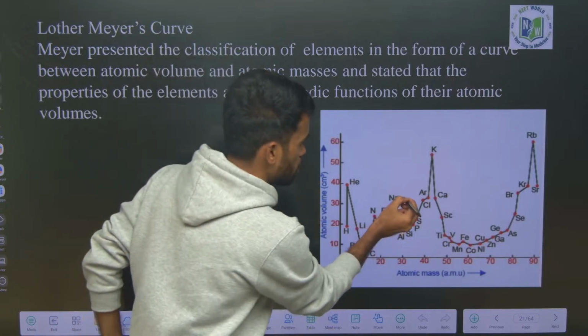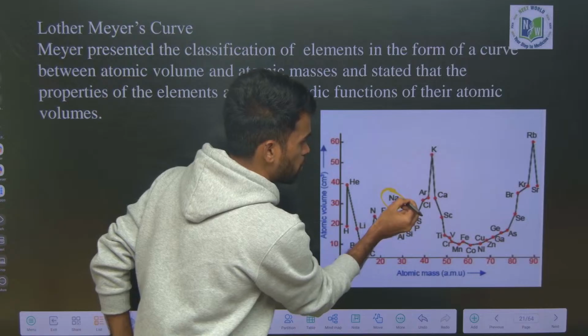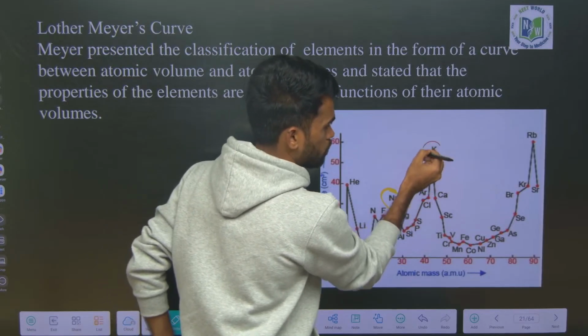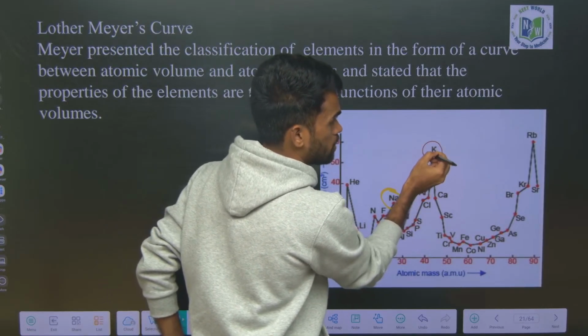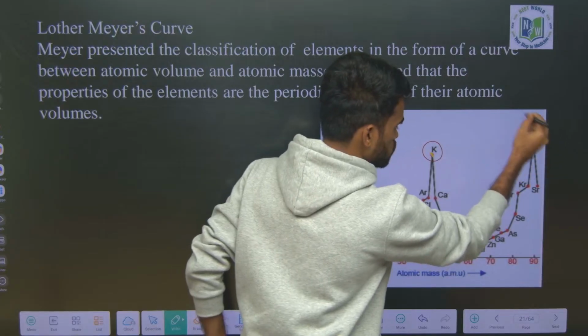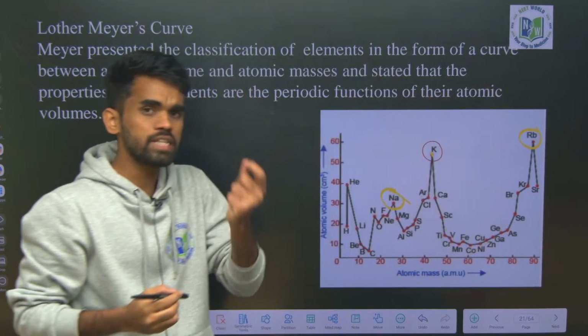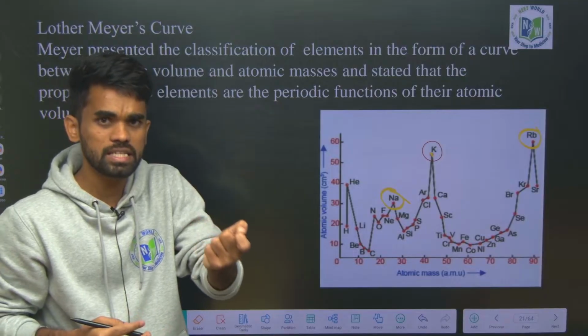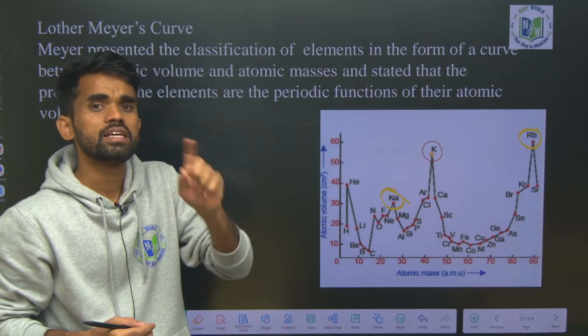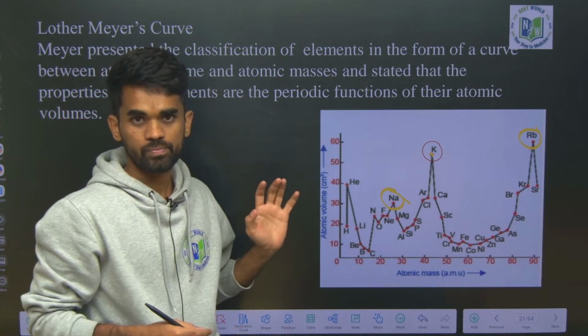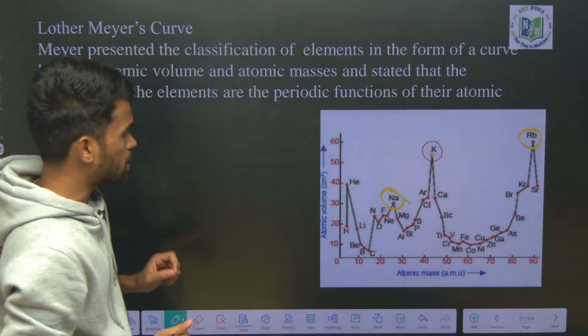Here you can see sodium is at the top of this peak, and potassium is at the top of this curve, and rubidium here. So he said that elements having similarities in their properties occupy similar positions in these curves. Okay, so now what are those positions?